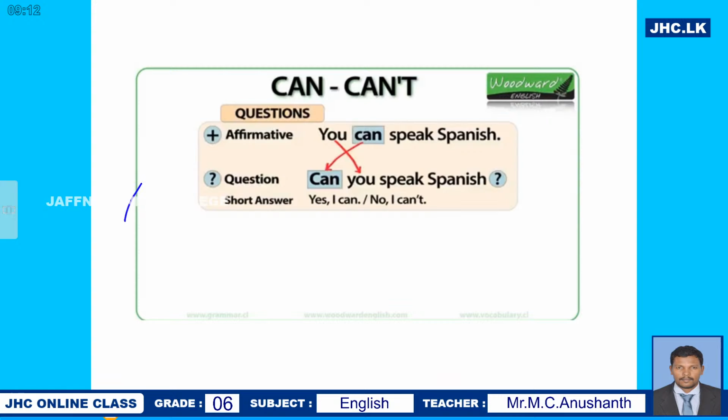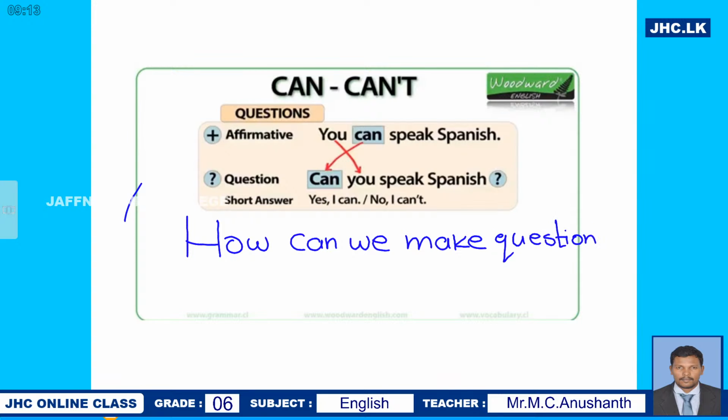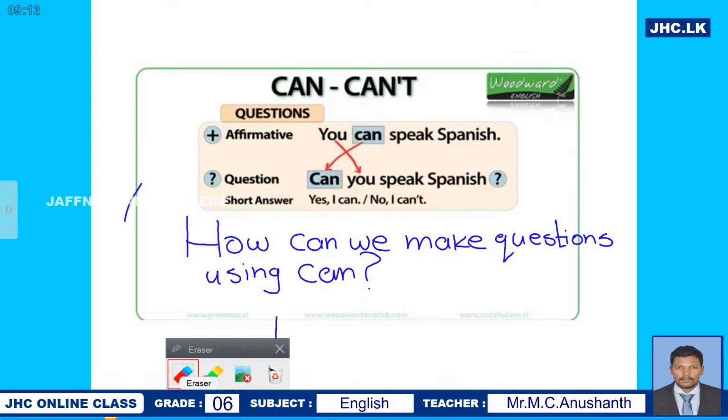How can we make questions using can? Yes, it is very simple.